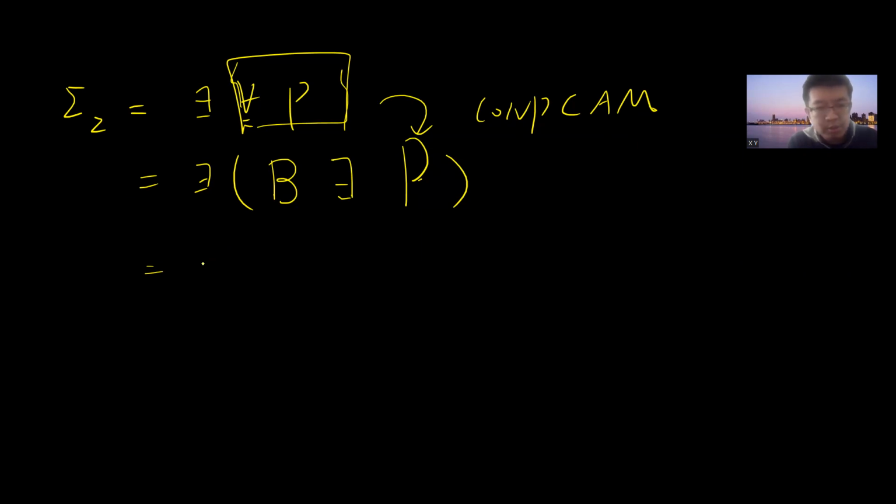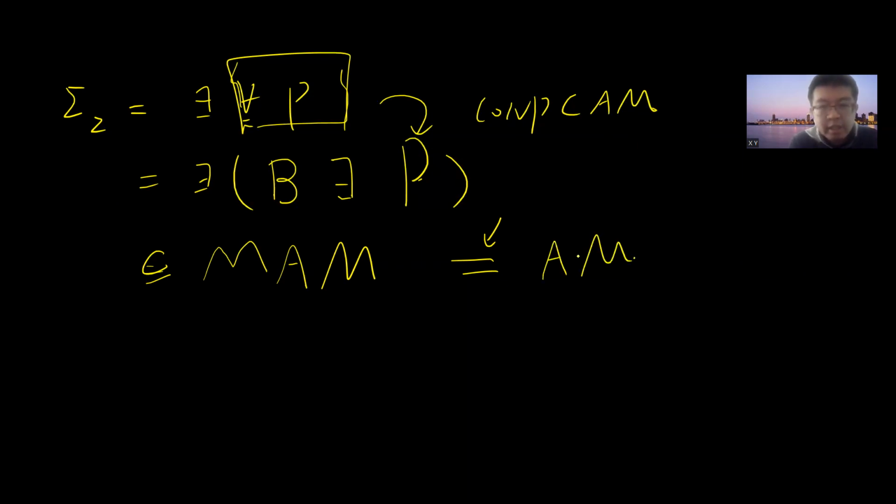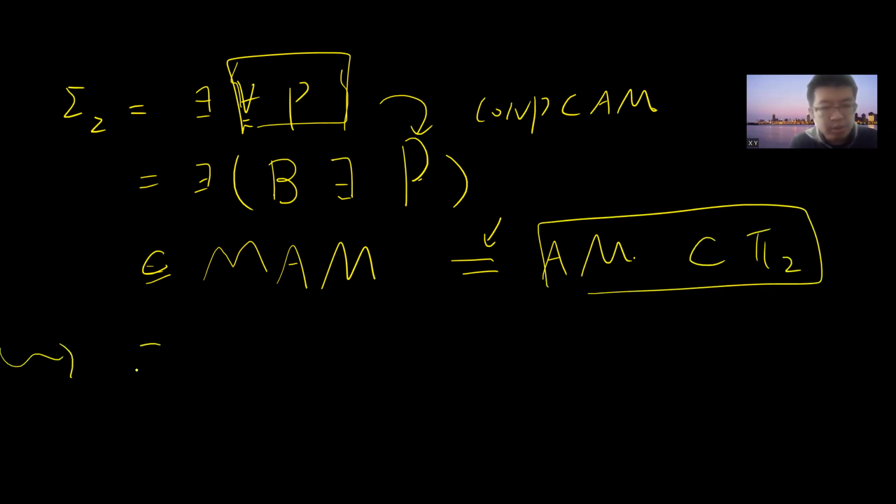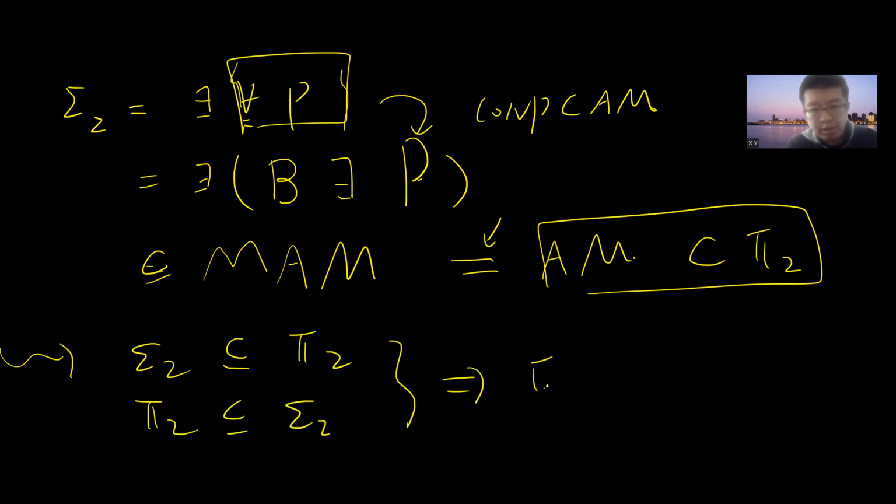So this means that sigma 2 is basically in Merlin, Arthur, Merlin. So sigma 2 is a subset of MAM. And the fact, as we proved previously, is that MAM, everything higher than AM, is AM. But as we proved in the previous video, AM is in pi 2. So this proves that sigma 2 is in pi 2. But sigma 2 and pi 2 are complements of each other. So if you complement, you get pi 2 in sigma 2. So this proves that pi 2 equals sigma 2, and the PH collapses.